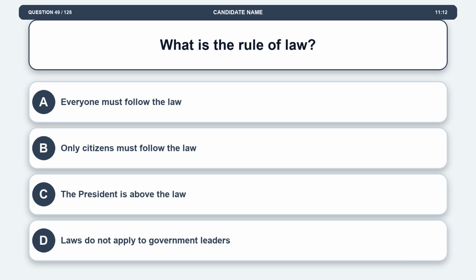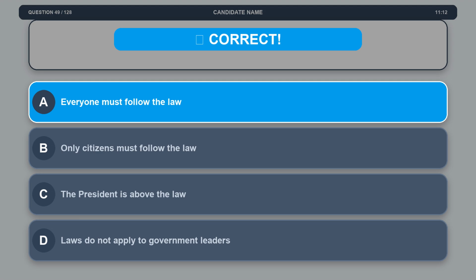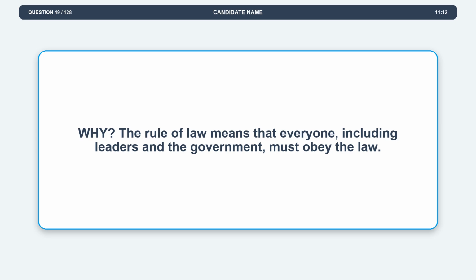Question 49. What is the rule of law? Option A, everyone must follow the law. Option B, only citizens must follow the law. Option C, the president is above the law. Option D, laws do not apply to government leaders. The correct answer is option A, everyone must follow the law. Explanation: the rule of law means that everyone, including leaders in the government, must obey the law.